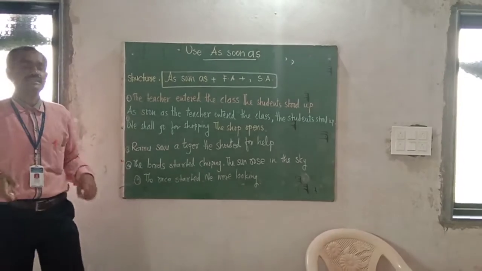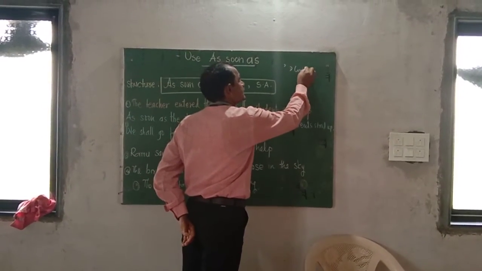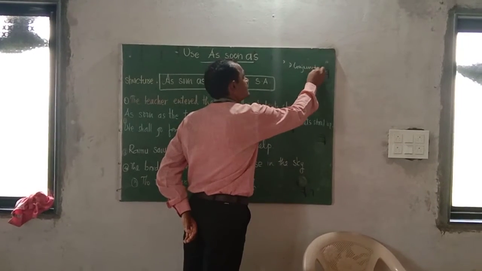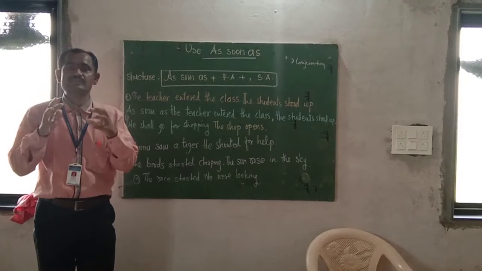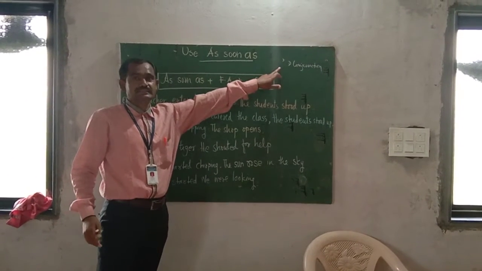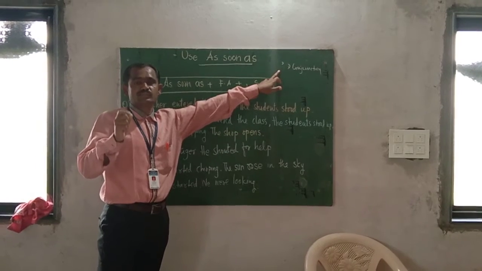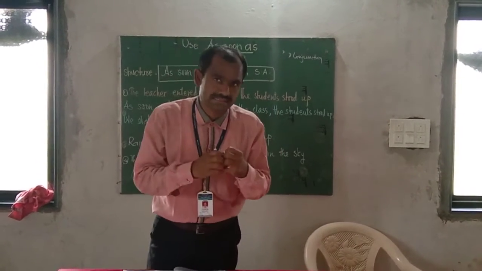As soon as is a conjunction, and this conjunction is a cumulative conjunction. Cumulative conjunction means, as the definition shows, that a conjunction is responsible for the combination of two sentences.